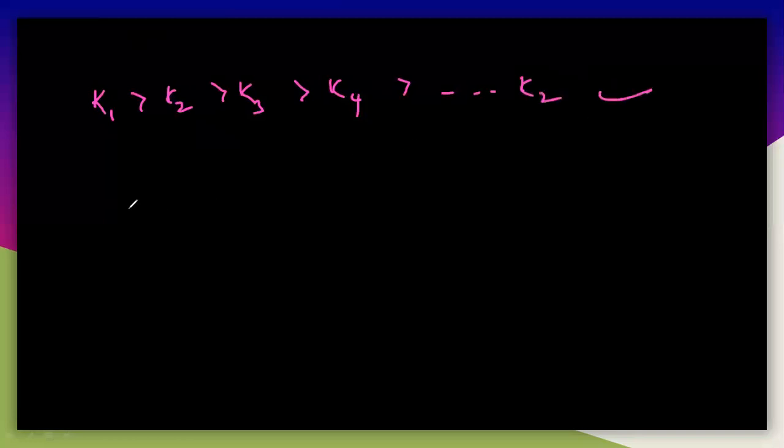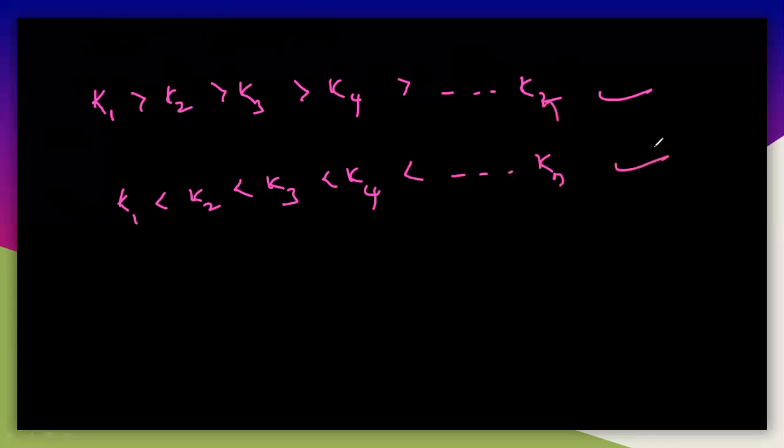This is correct, or K1 is less than K2, less than K3, less than K4, and like this, finally Kn. So this one is correct or this one is correct? You have to understand that. The stepwise stability constant.